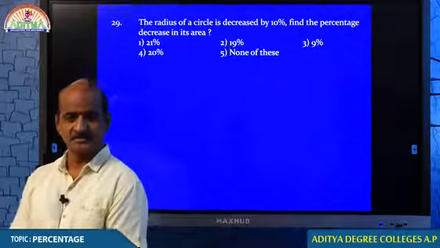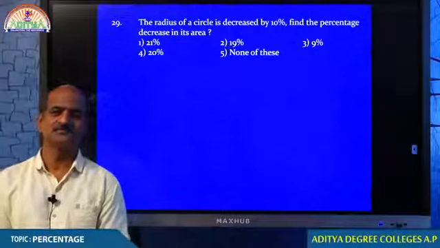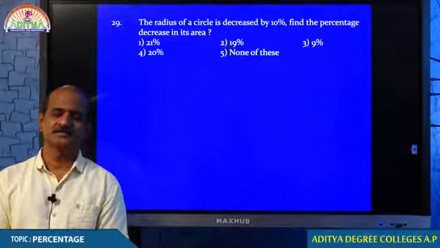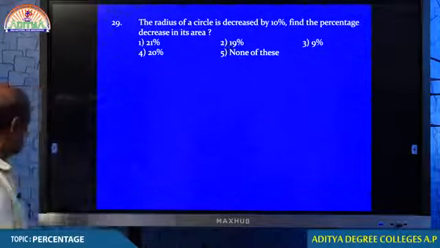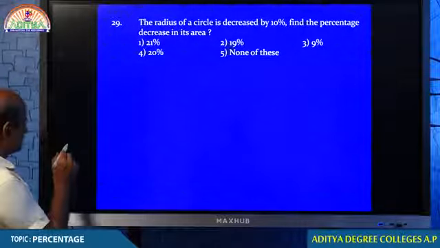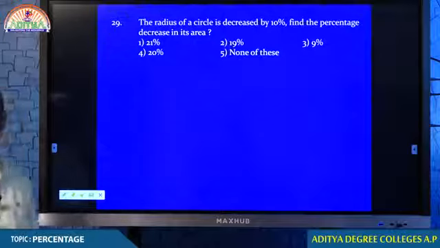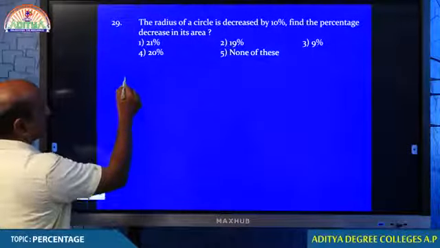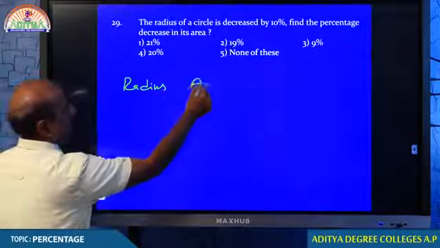19%. Right. Students, you are mentioning two answers, but only one of the answers is right. Can you tell me which one is right? Here the relation is between radius and area, right?